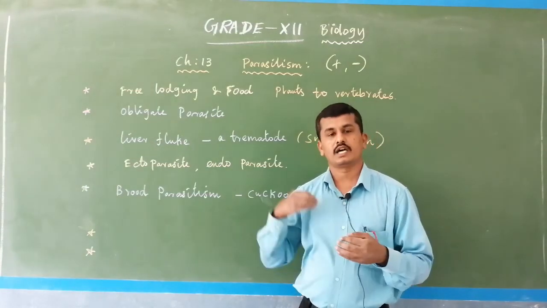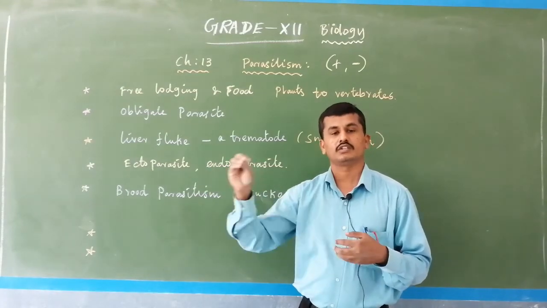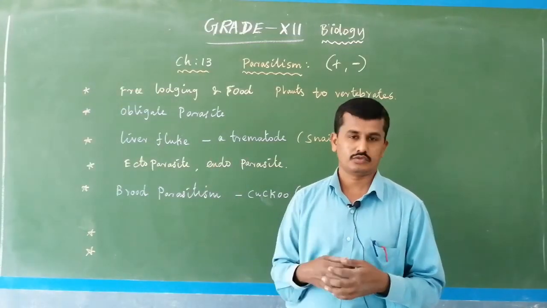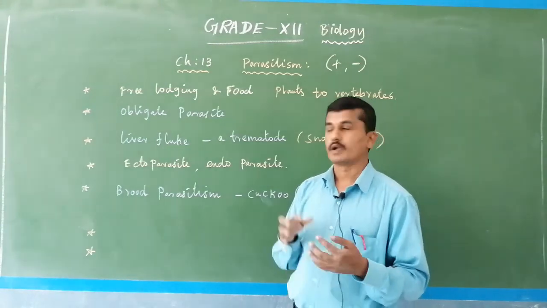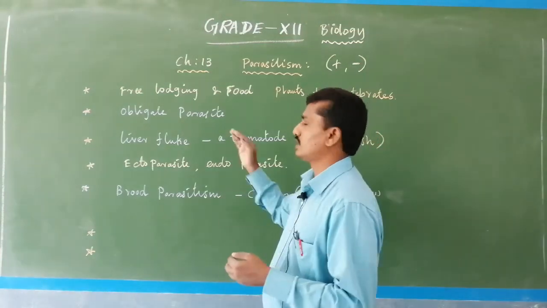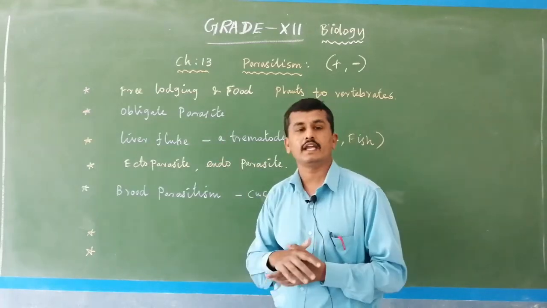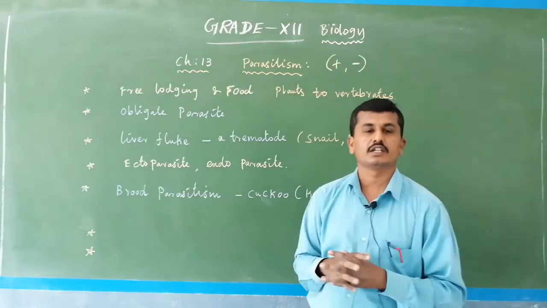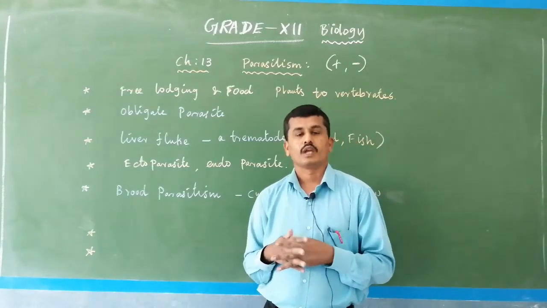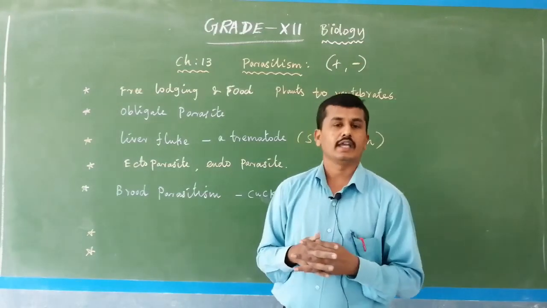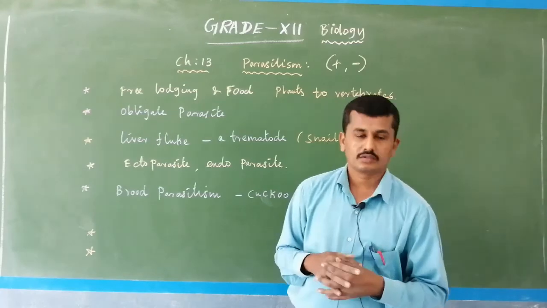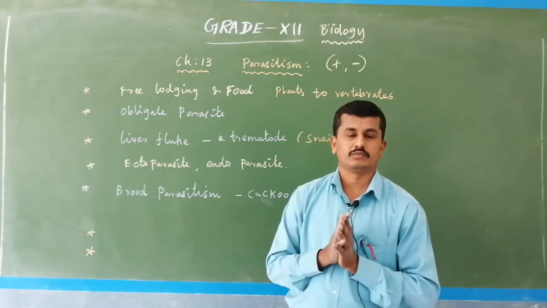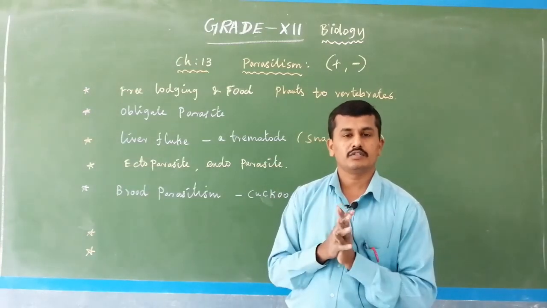The parasite depends on a particular organism, that is the host. For example, Plasmodium depends on human beings, so human is the host and Plasmodium is the parasite. Parasites use different strategies for food. One is obligate parasites. Some parasites depend only on a particular organism, not on other organisms. For example, Albugo, a fungus which depends on crucifers, a plant like radish, and causes some diseases.